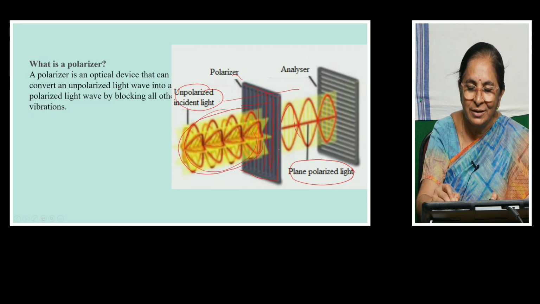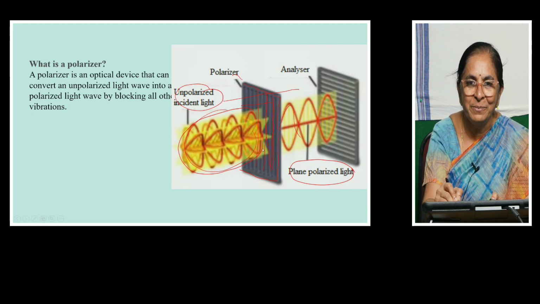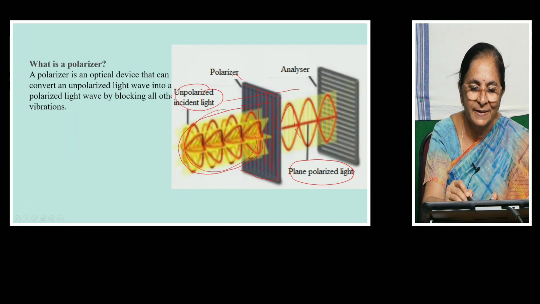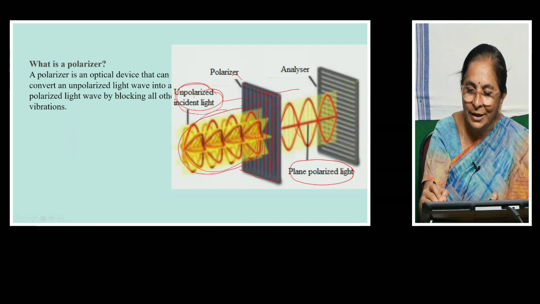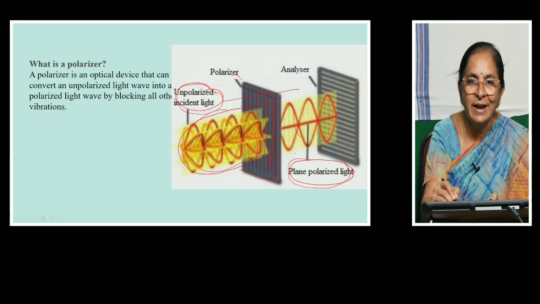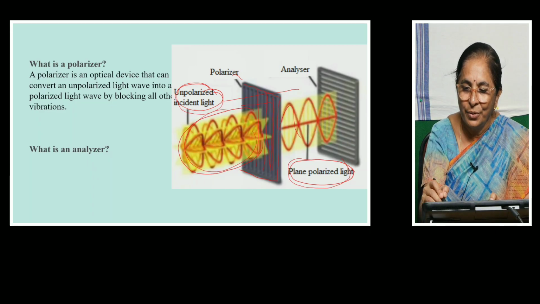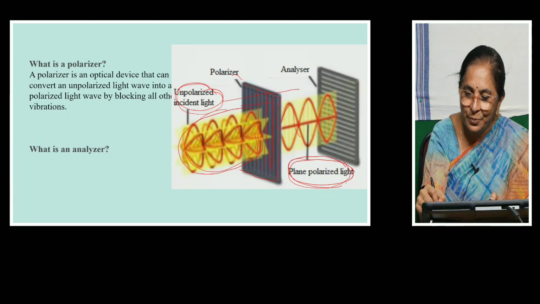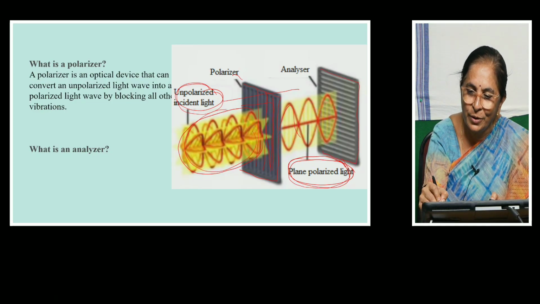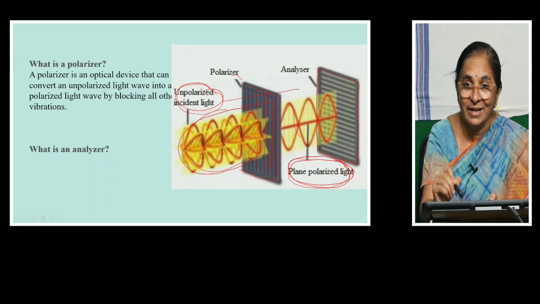The thin sheet made up of special material which converts the unpolarized light into plane polarized light is called a polarizer. Next, what is an analyzer? Now, in the path of this plane polarized light, we keep one more polarizer. This is also a polarizer. But this polarizer is going to analyze whether the light incident on it is